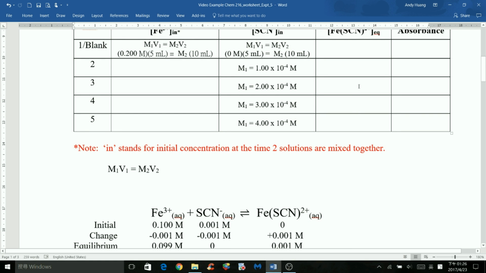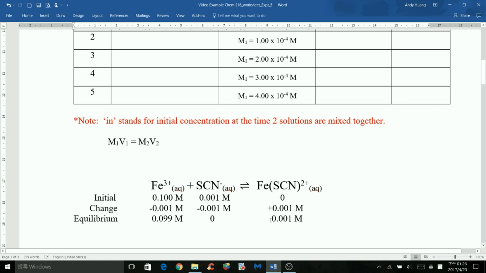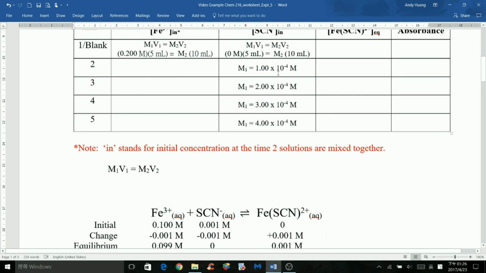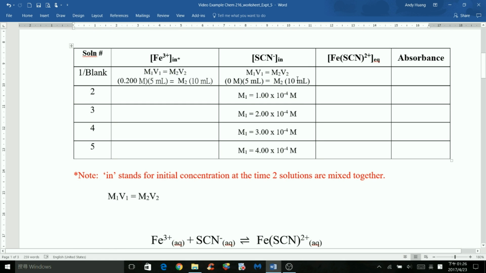So if you look at this number, it matches this number. If you do the ICE table for all 5 solutions, you'll find out that the equilibrium concentration of the complex will be the same as the initial concentration of the thiocyanate solution.